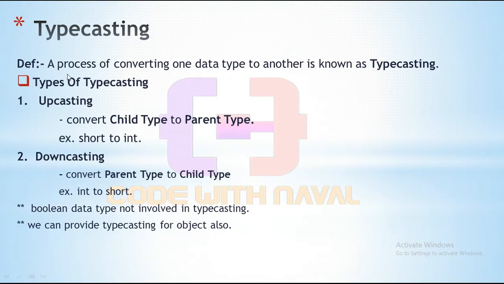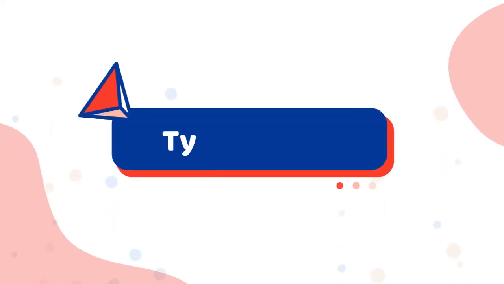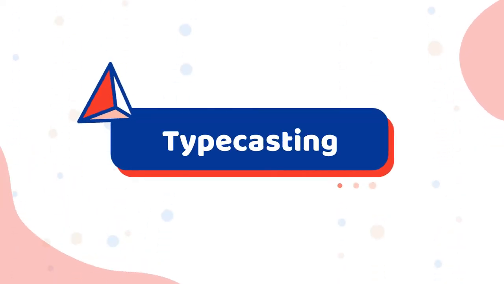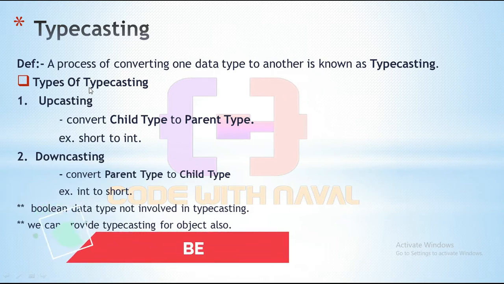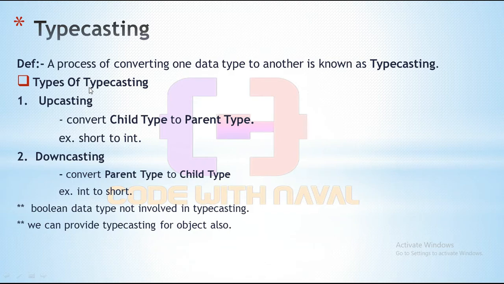In the last video, we saw nested classes. In this video, we are going to discuss typecasting. So let's first understand what typecasting is. A process of converting one data type to another is known as typecasting. Simply, we convert one data type to another.